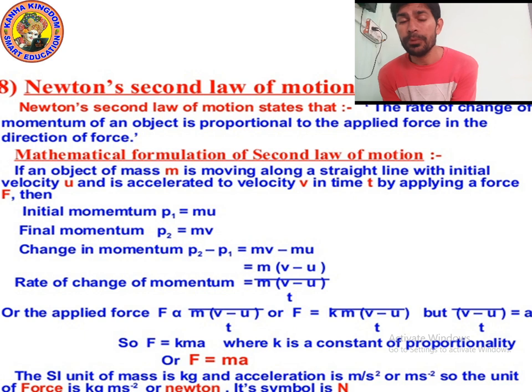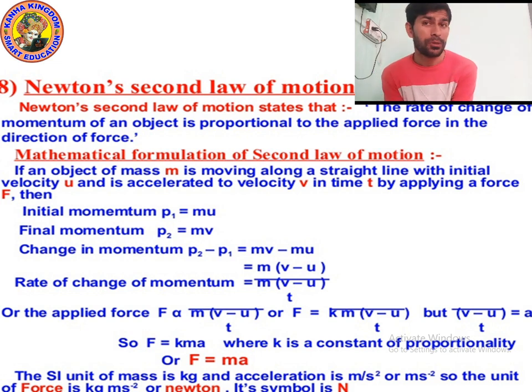So when we put k is equal to 1, the formula will become F is equal to ma, which shows that the rate of change in momentum of an object is proportional to the applied force. F is equal to ma is the formula of force.